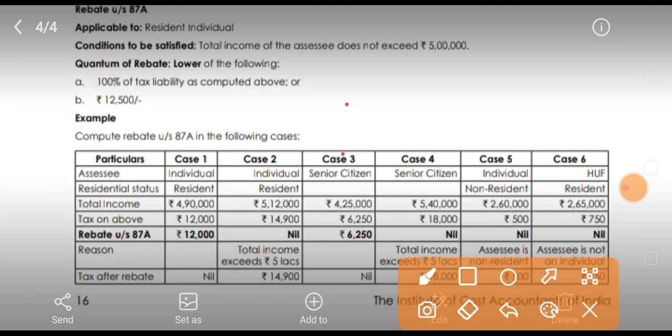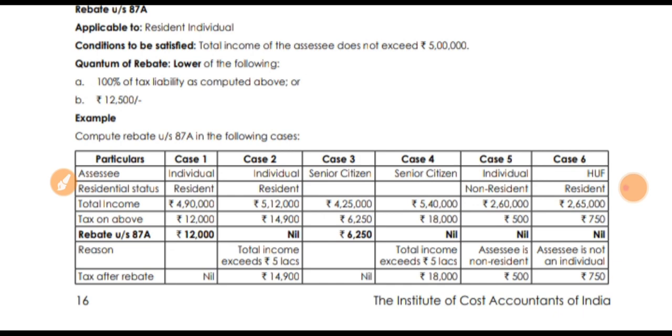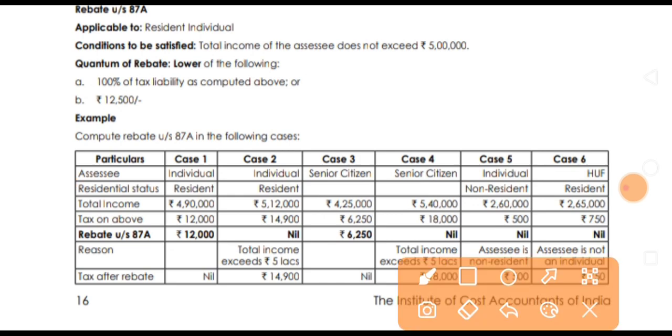So the third condition: the rebate under section 87A is 100% of the tax computed, but maximum 12,500. Whichever is lower, 12,000, we will add it as rebate. So tax after rebate is nil, and the first case is finished. He is a resident individual, residential status resident, and total income is 4,90,000. We calculated tax as per the tax rates discussed in the earlier class. If you practice well, you can understand.